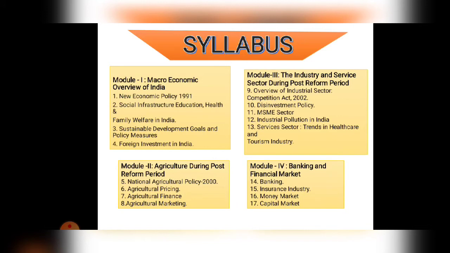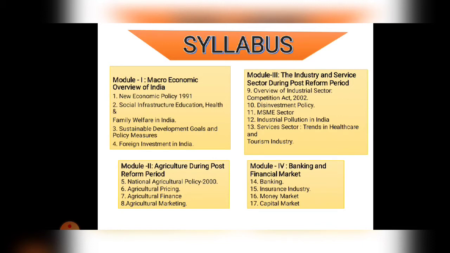And the last module is module 4, that is Banking and Finance Market. In this, the 14th chapter is Banking, 15 is Insurance Industry, 16 is Money Market and 17 is Capital Market. So this is the syllabus of Business Economics of TY BCom as per the new academic year 2018-19. In this video lecture we are going to learn about this syllabus only.